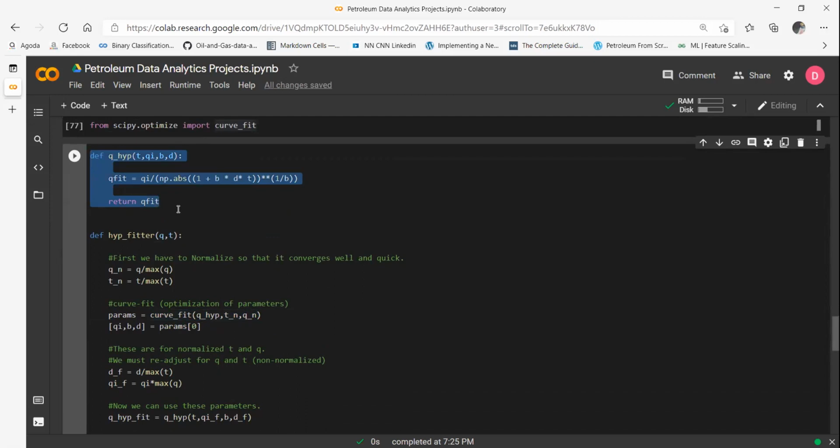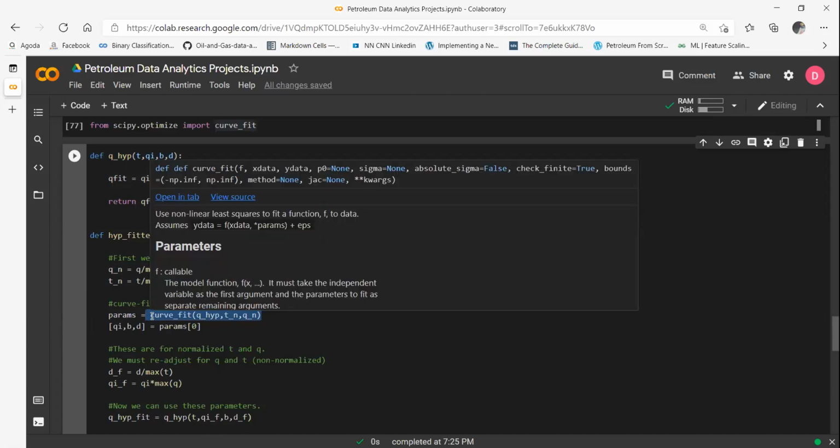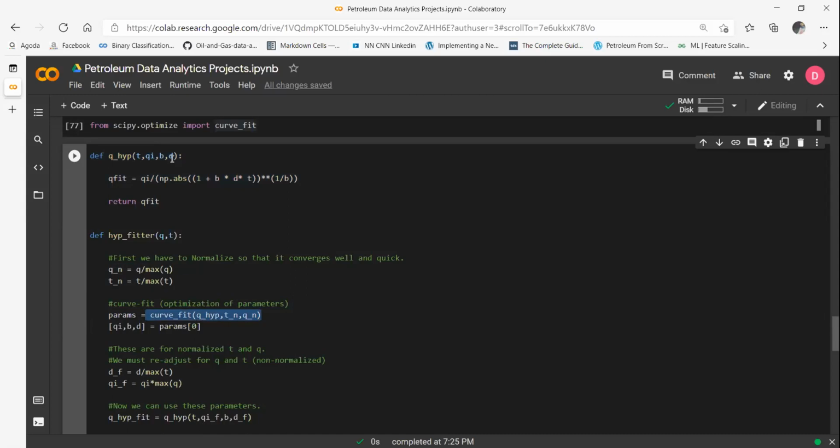If it was exponential decline, you would have to create the function for exponential and then pass that function in this. Okay. And then you provide the data that you want to fit into that function. So Tn and Qn, basically the normalized versions of the time and flow rate, are the two things that I'm passing. And once I put that, this function calculates in itself the best representative values of the parameters B and Di, and it will return it to the parameters variable.